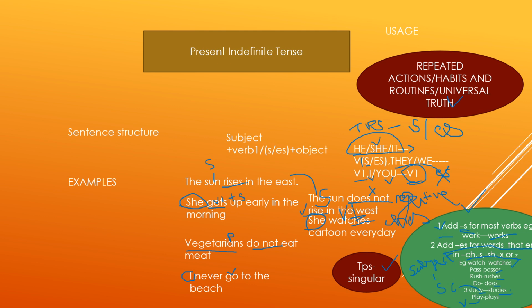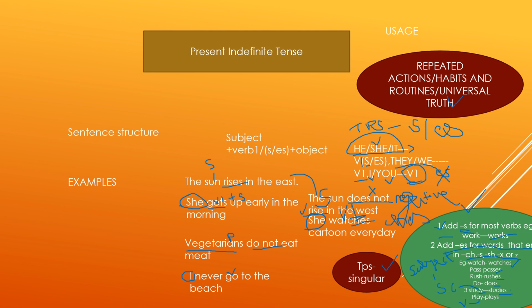For example, work, works. We added s to the verb. But the condition is that the subject should be singular. Let's see what rule number 2 says. Add es for words that end in ch, s, sh, x or z. As you did in this sentence, she watches cartoon every day. Instead of adding s, you added es.